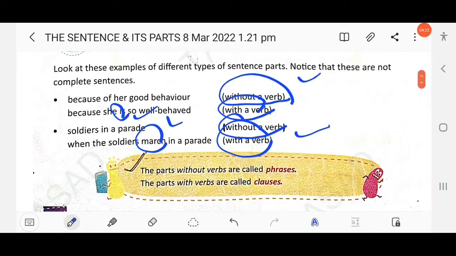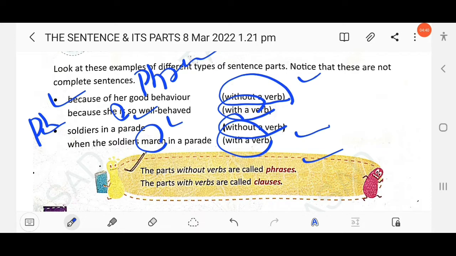The parts without verbs are called phrases. As you have noticed, "because of her good behavior" is a phrase, and "soldiers in a parade" is a phrase. The parts with verbs are called clauses. The first one is a phrase and the second one is a clause. "Soldiers in a parade" is a phrase, and "when the soldiers march in a parade" is a clause.